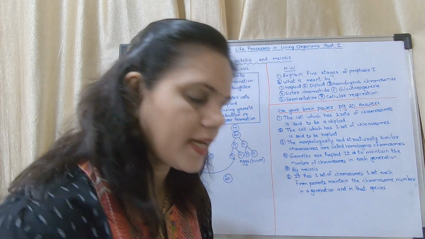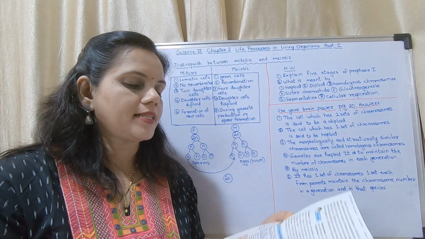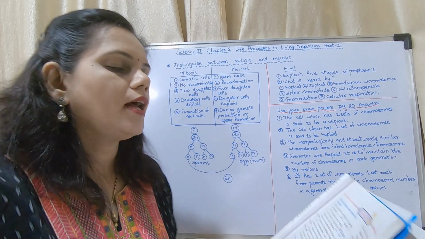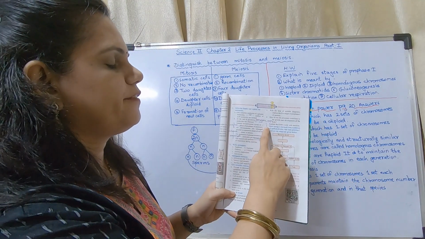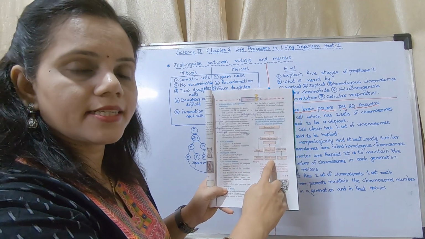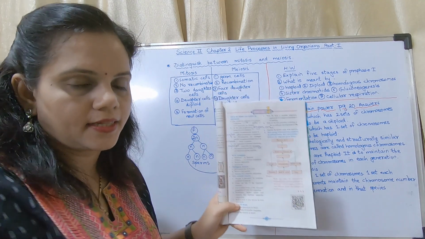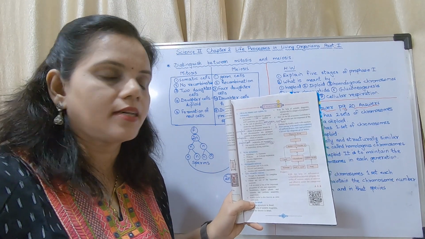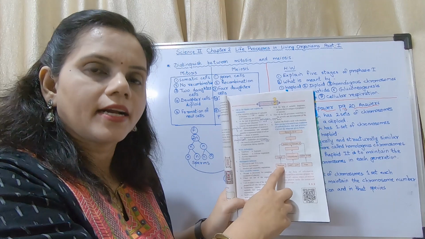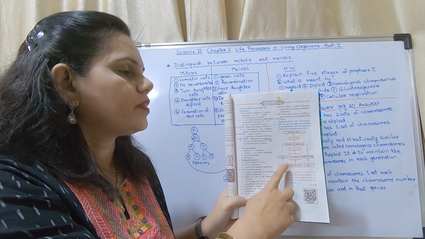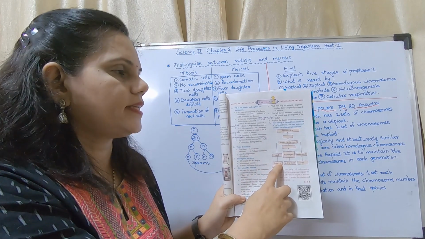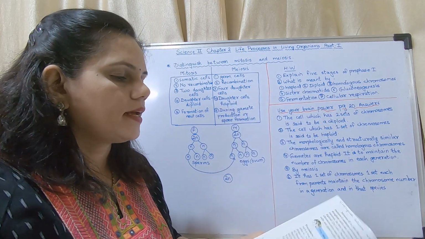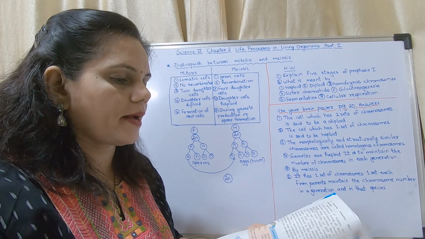Now we will go through the exercise. In the exercise, all the questions are very, very important. Now, the answer for the fifth question: you have to correct this diagram and write the answer. In the notes they have not given the answer, they have just given the corrected diagram. Okay, now for this answer I will tell you, you have to first draw the corrected diagram and then write the answer from here.